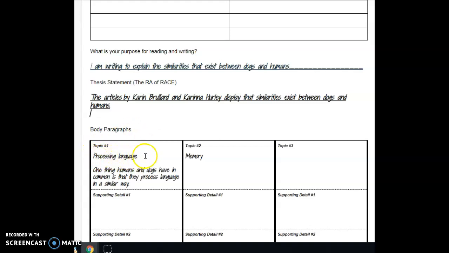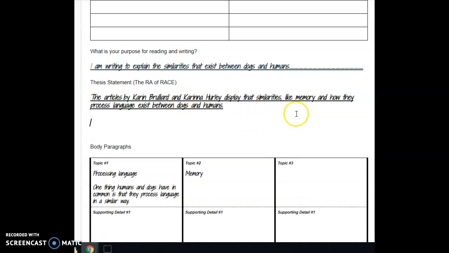We want to add processing language and memory in there somewhere so the readers know that those are the similarities that we're going to discuss. Because I'm sure there's plenty more similarities, but these are the ones that we have done our studies about. So the next thing you want to do is add that in there. You could add it at the end. You could say, like processing language and memory, but I'm going to put it in the middle. So now I have display that similarities like memory and how they process language exist between dogs and humans. So now the reader knows exactly where the information came from and what they're going to be reading.